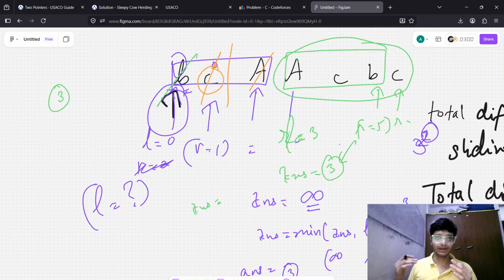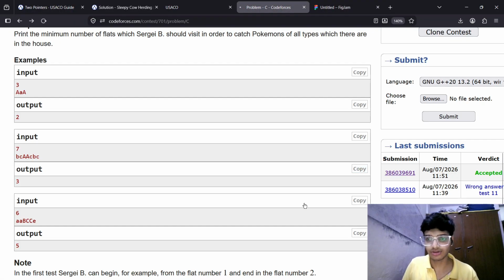So this is how we will do this problem, like tracking, that is sliding window. And I will also tell you why it is sliding window and why the question demands using sliding window. So let's move to the code part.